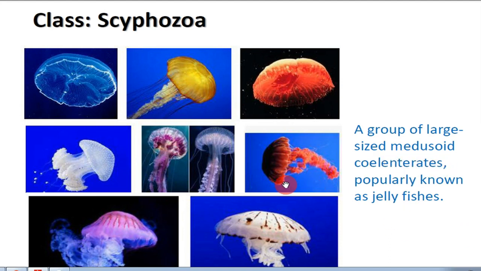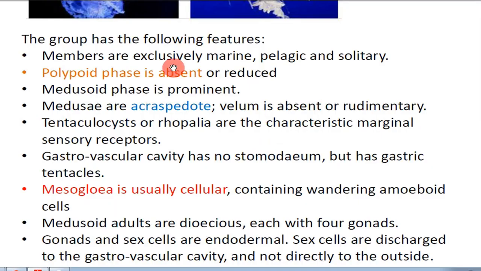And all of them are medusoid. We already studied the structure of medusa in the case of Obelia. Here their life cycle contains only one stage, that is the medusoid stage. Let us go to the important features of class Scyphozoa.